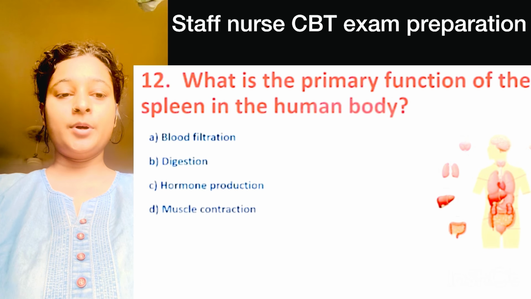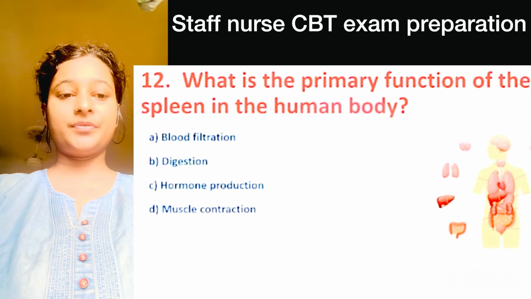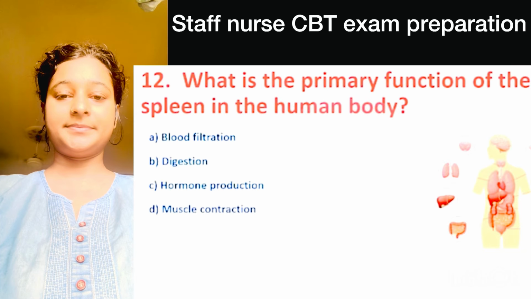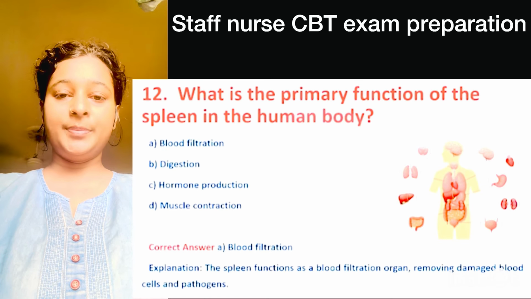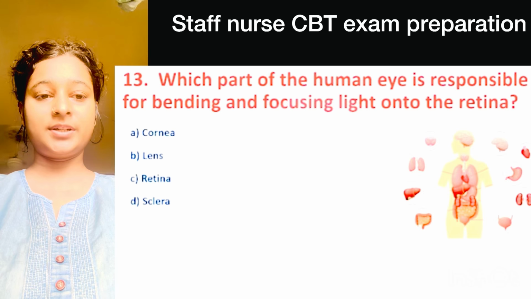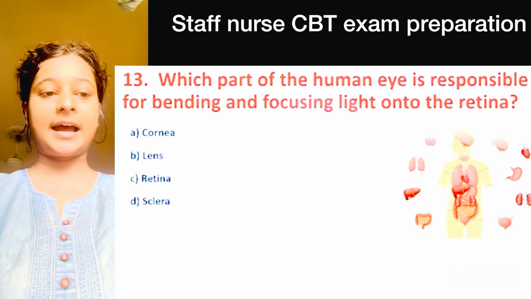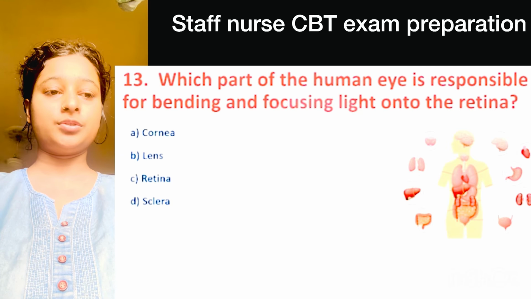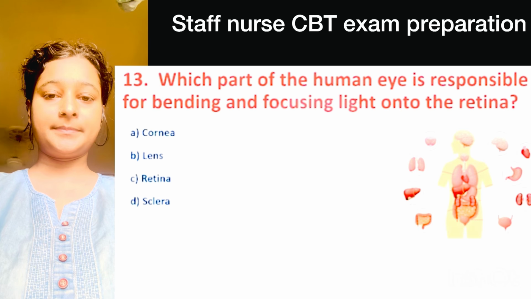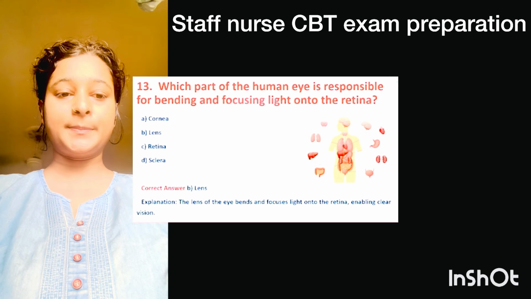Question number 12. What is the primary function of the spleen in the human body? Here correct answer is option A, blood filtration. Number 13. Which part of the human eye is responsible for bending and focusing light onto the retina? Here correct option is option B, lens.